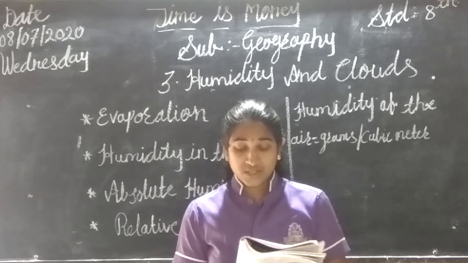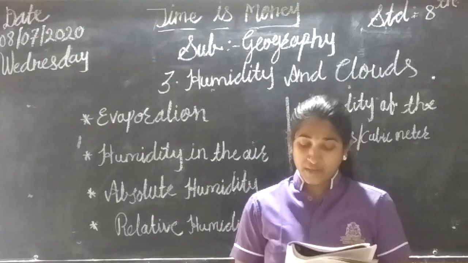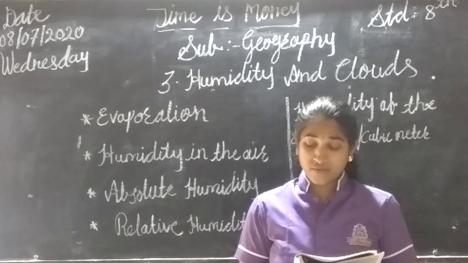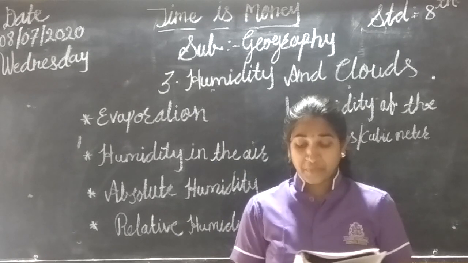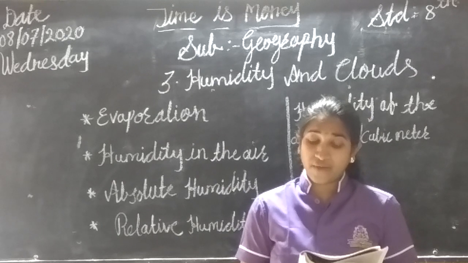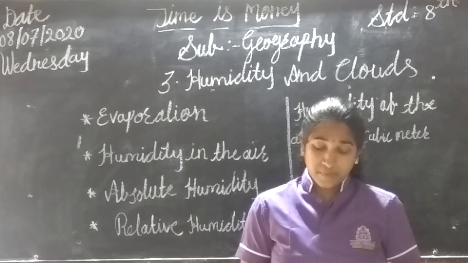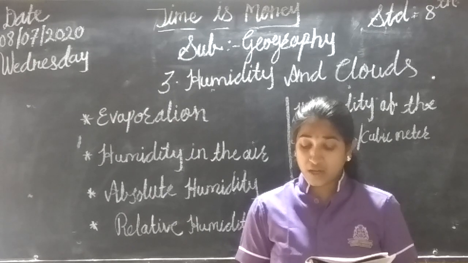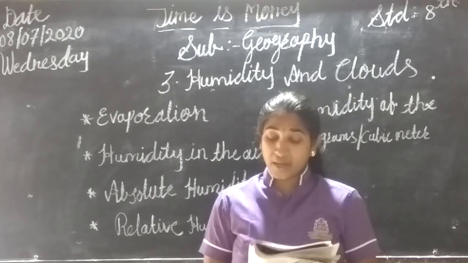In the above discussion, the words hot, moist, cool, etc. show the condition of the air. They relate to the content of the moisture in the air. Moisture in the air is invisible, but it is the major component of air which is taken into consideration while discussing the weather of any place. For precipitation to occur in any place, the presence of moisture in the air is very important.